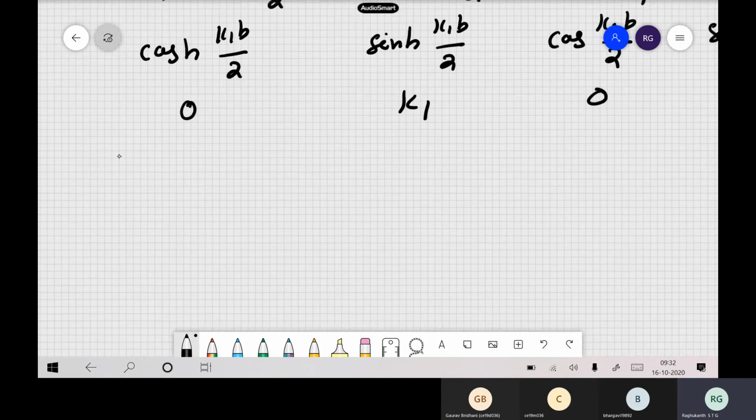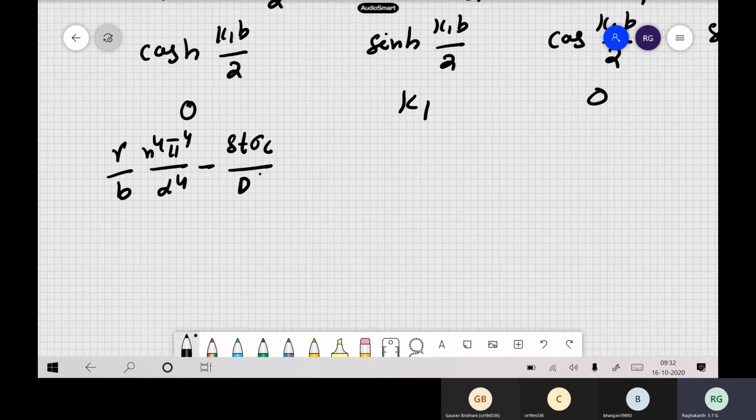And from that big stiffener equation, we get gamma by b, n to the power of 4 pi to the power of 4 by alpha to the power of 4 minus delta t sigma c by d b, n square pi square by alpha square, then 2k1 cube.